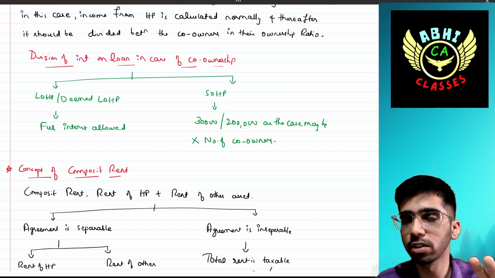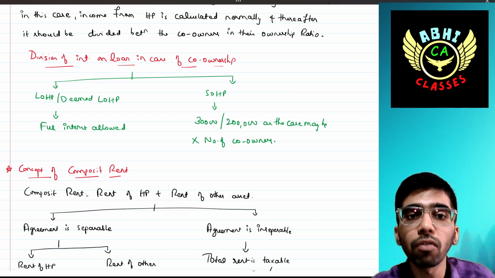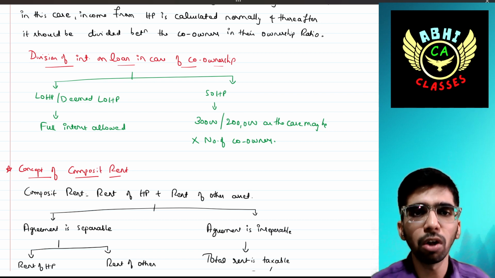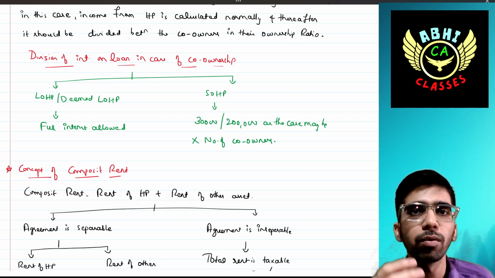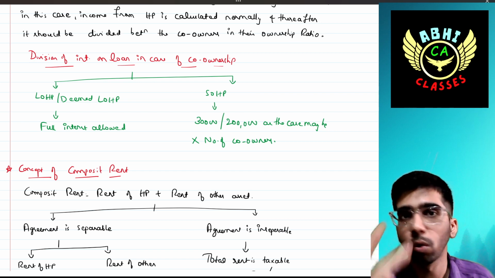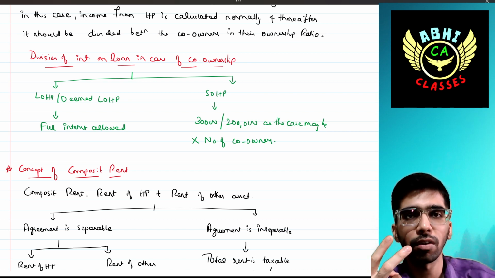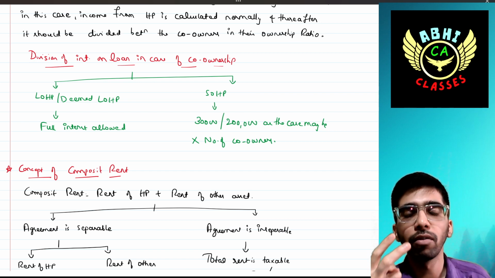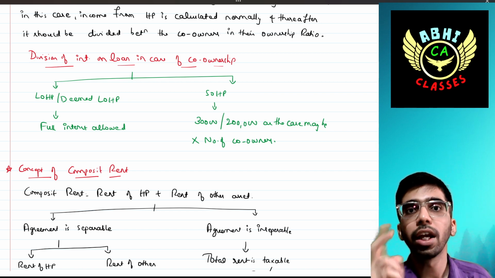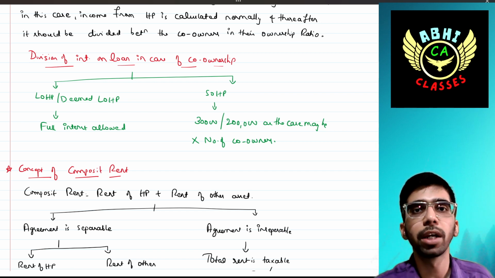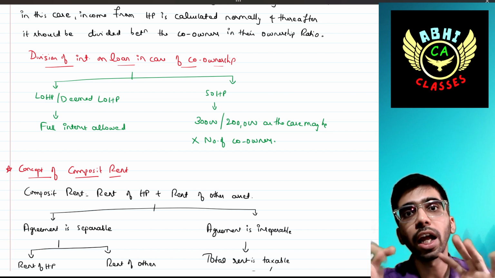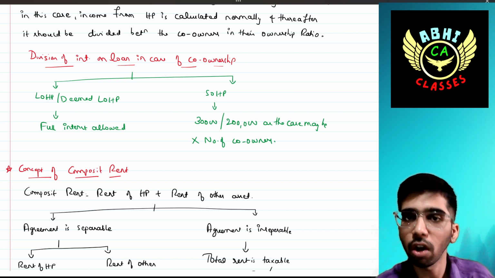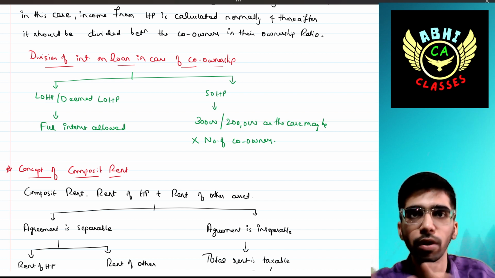In other cases it is 30,000. This limit applies per co-owner. For example, if there are 2 co-owners, each gets the 2 lakh limit, so 4 lakh is the maximum, or the actual interest, whichever is lower.